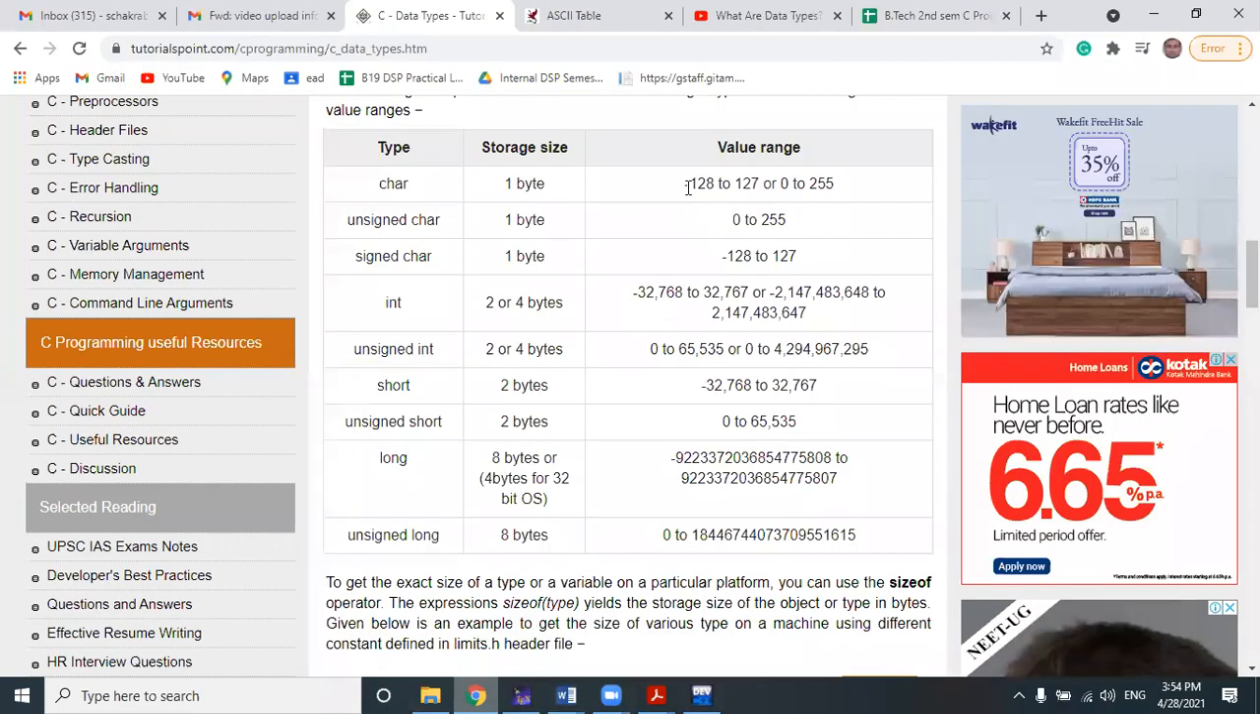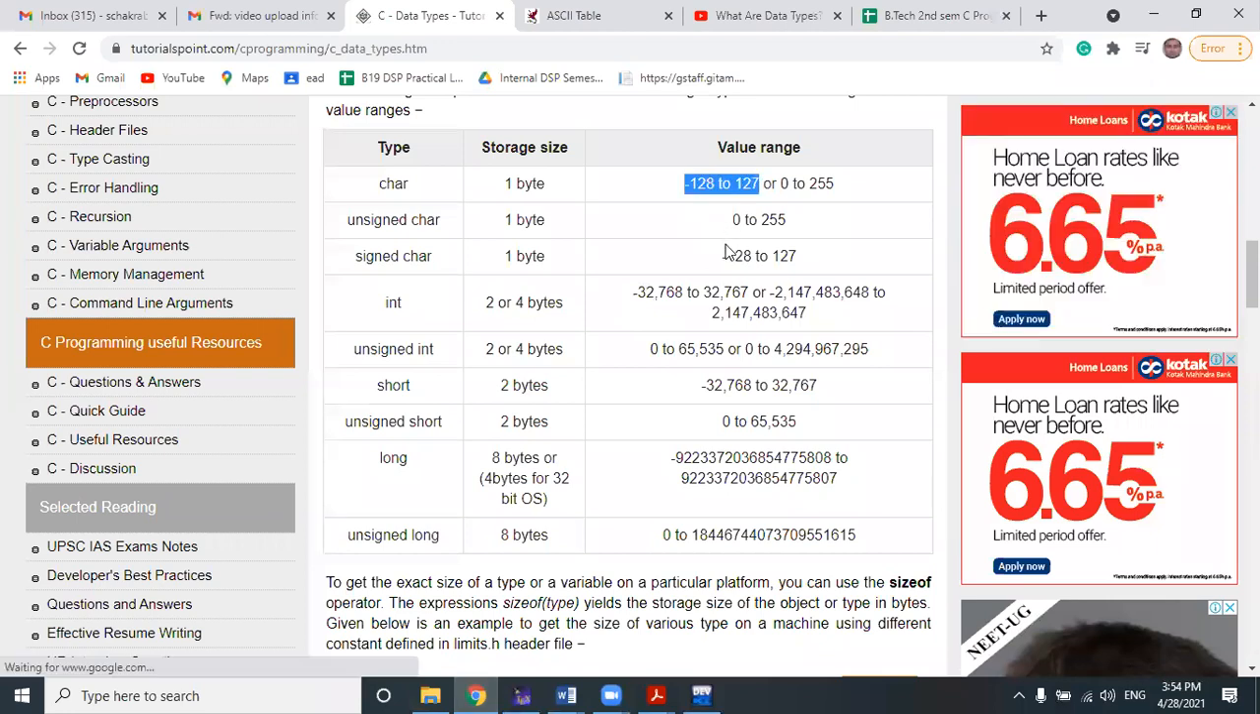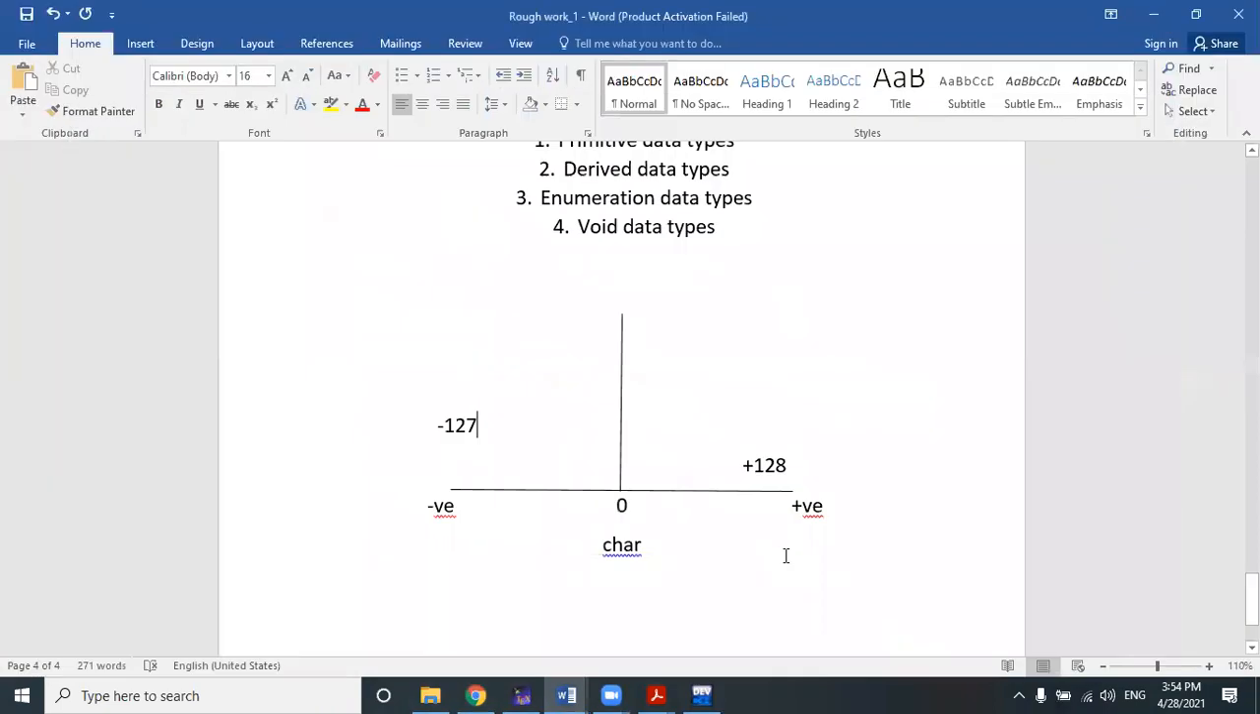Look at the table. The table has been represented in such a way. Minus 128 to plus 127. Sorry, I made a mistake. Minus 128 to plus 127. Okay, clear? So a character can be represented in the form of character or integer, whatever you say.